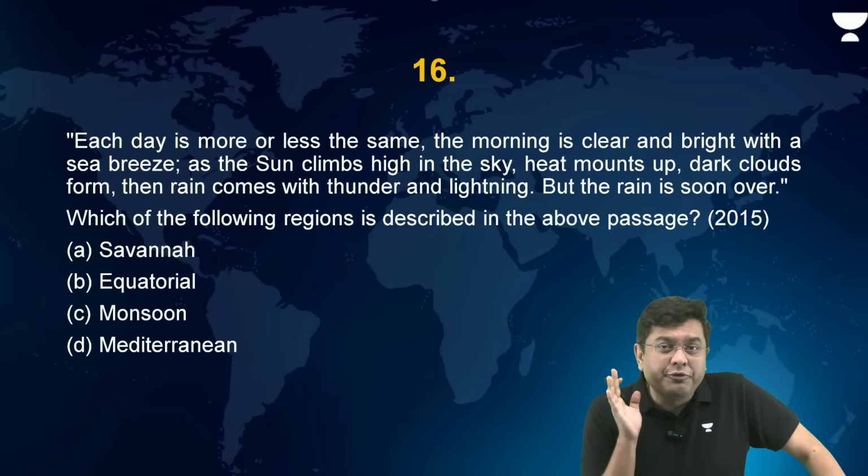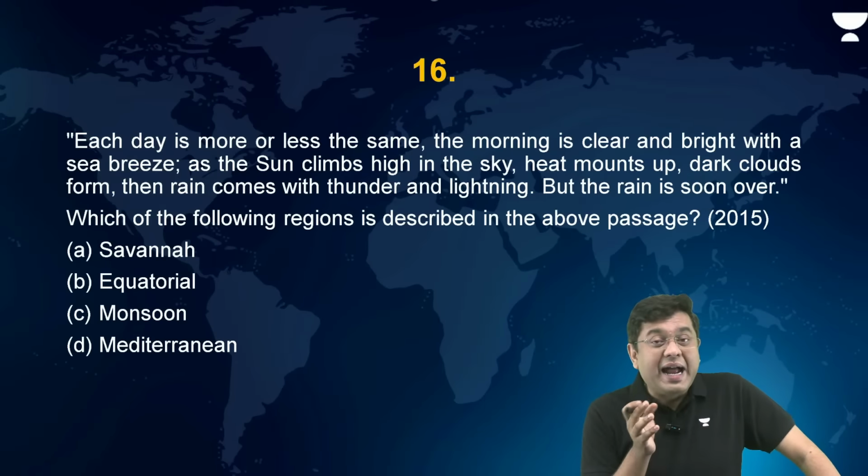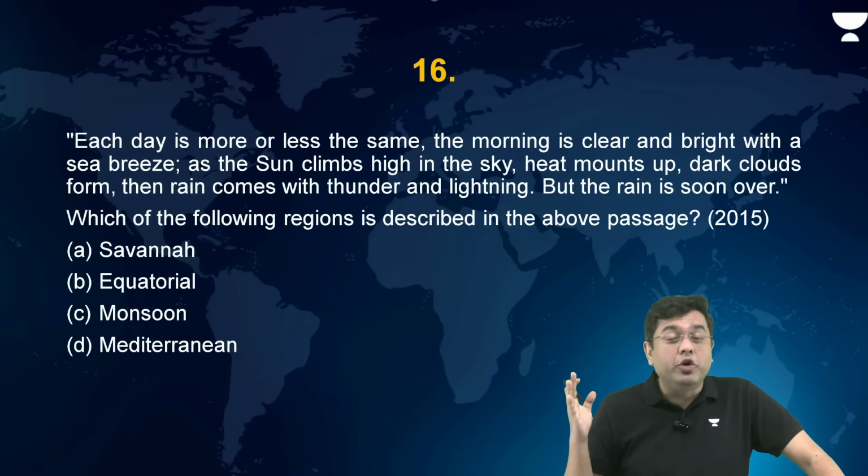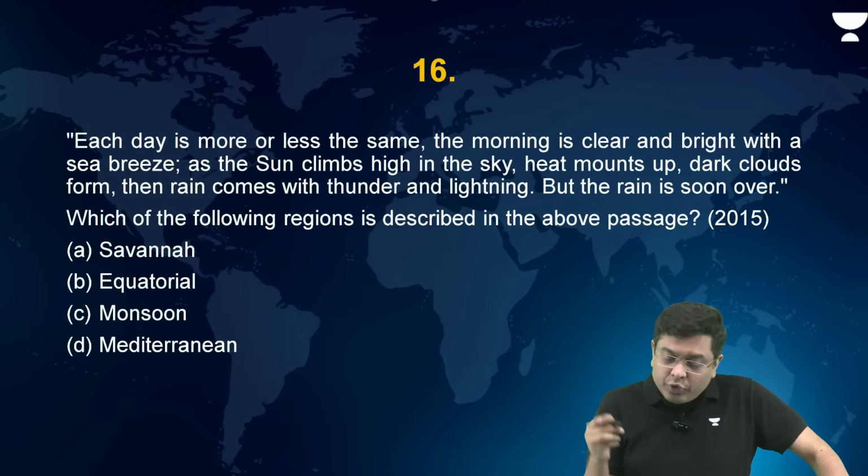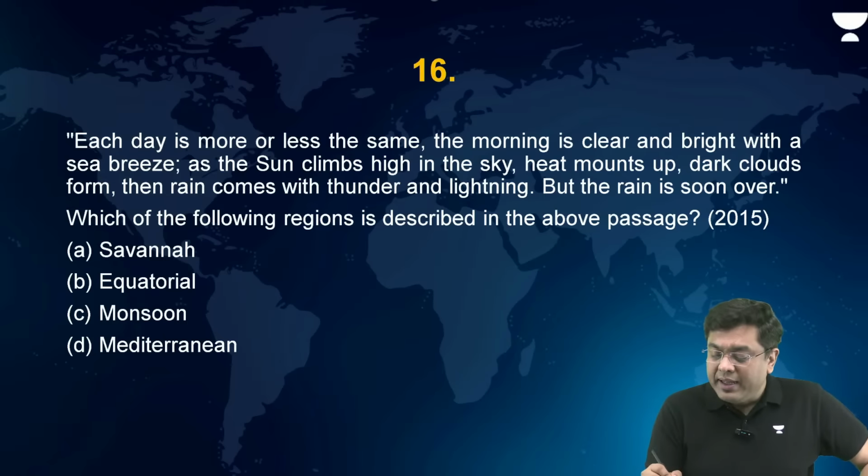But which type of rainfall? Heating of the land leads to evaporation and causes thunder and lightning. So it basically is referring to daily convectional rainfall in the afternoon.